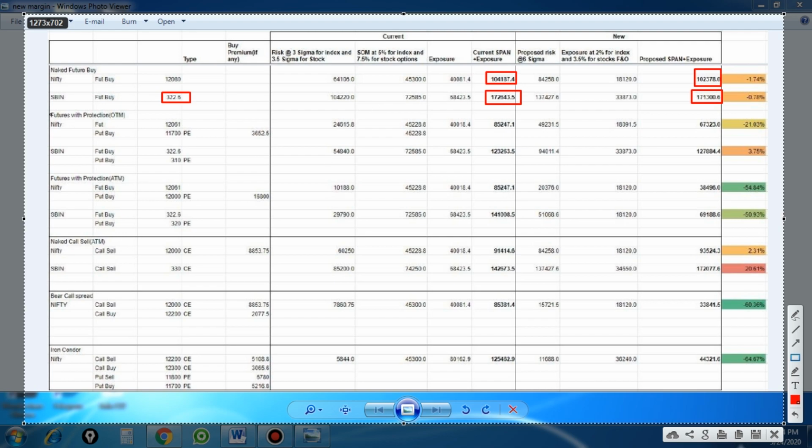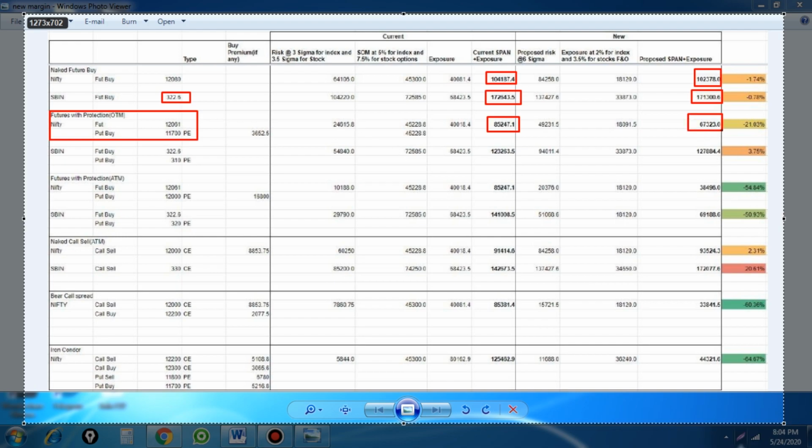Here is a future protected by OTM put options. We know the strategy: we can do it with OTM put options as well as ATM put options, and sometimes even ITM put options as per my advanced strategy. If you are buying Nifty future and at the same time buying a put about 200 to 300 points out of the money, the initial margin was up to 85,000, but now you get a benefit, up to 67,000. So you get a margin benefit of up to 20%. Compared to the old margin, the new margin will be 20% lower if you are protected with OTM options.